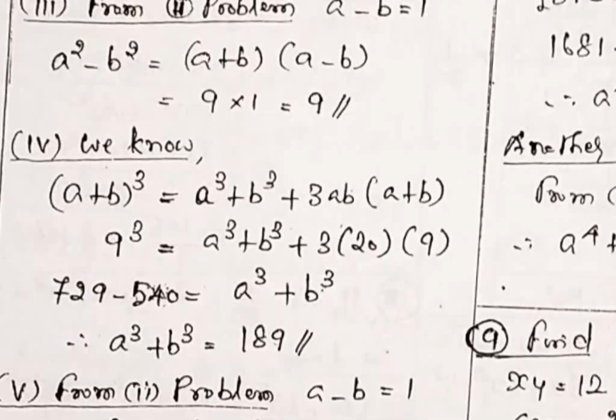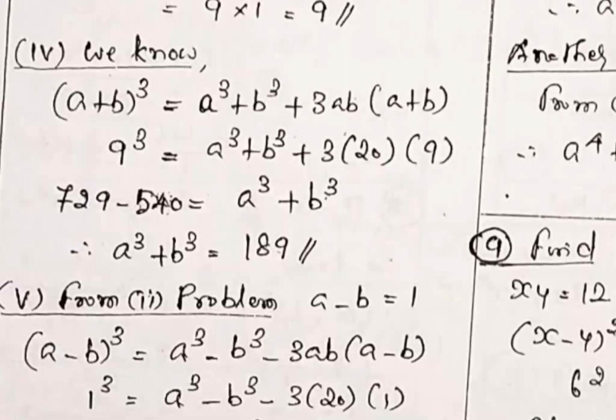The reason is clear data is available. Left hand side a plus b value is given, so 9 cube. Right hand side ab value is given, 20, a plus b value is also given. So that's why we are applying this formula. Simplify it. 729 minus 540. That is 189, the final answer.